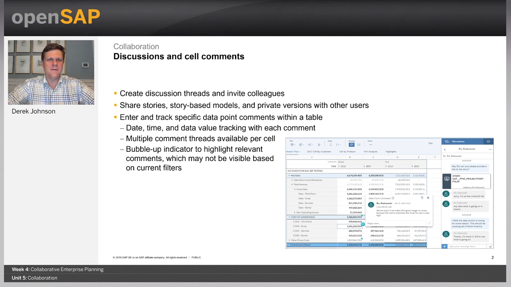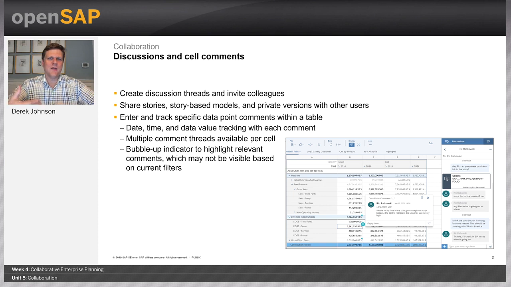The other key thing with cell comments that I did not mention is that it does keep context of the values at which the comment was made. And I think this is really important as well. So if you were to make a generic comment like we need to increase sales by 10%, and you go back to that cell a week later, or any time later, what you'd see is the value of, let's say, 1,000 that was assigned to our sales, and we'd see the comment that we should increase it by 10%.